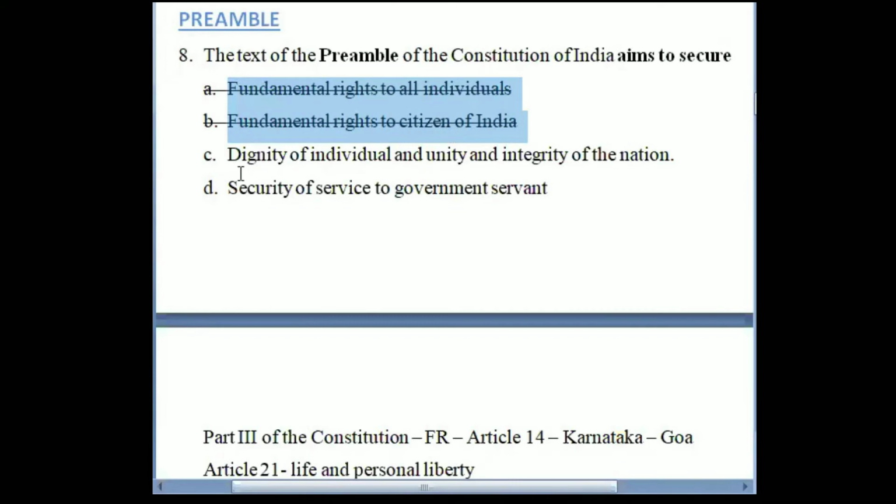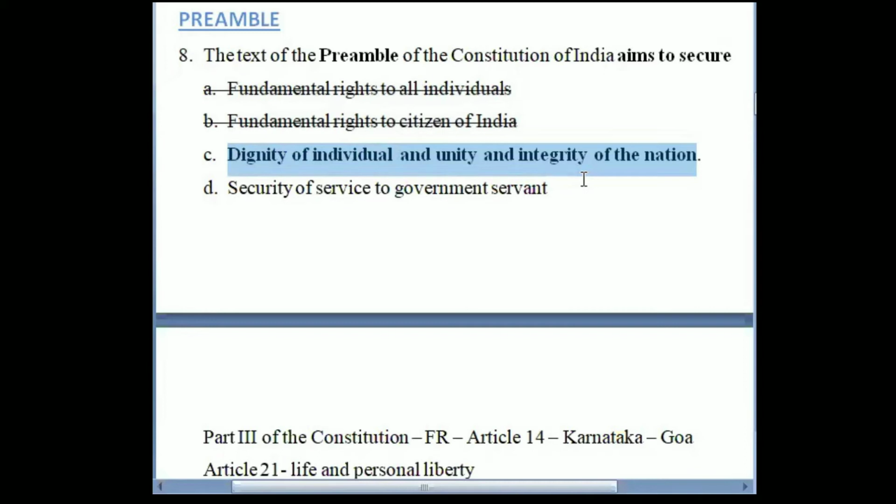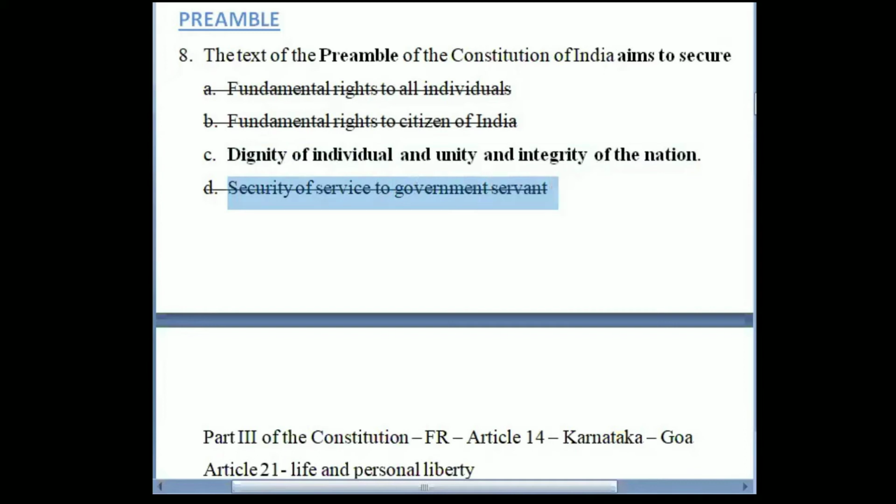Third option that we have is dignity of individual and unity and integrity of the nation. So this is what we will see even in the preamble, right? Content of the preamble. So this is what the preamble to Constitution is providing: dignity of individual and unity and integrity of the nation. So option 3 is the correct answer. Preamble is not talking anything about security of service to government servants. This is also not the correct one.